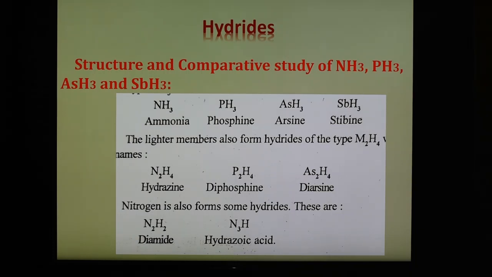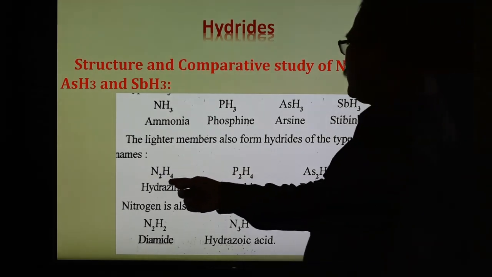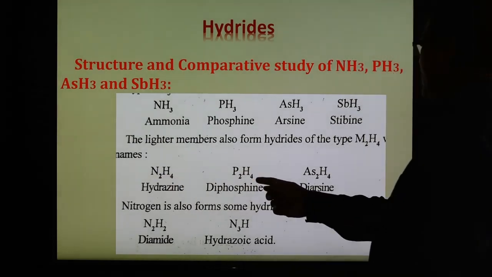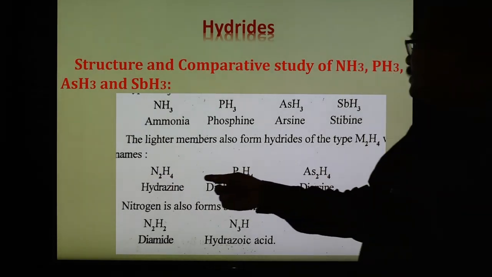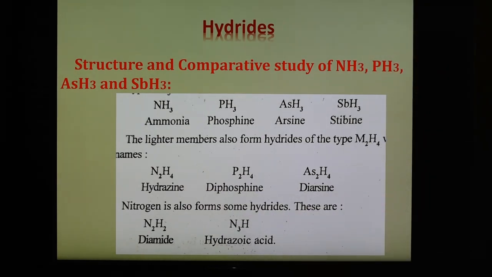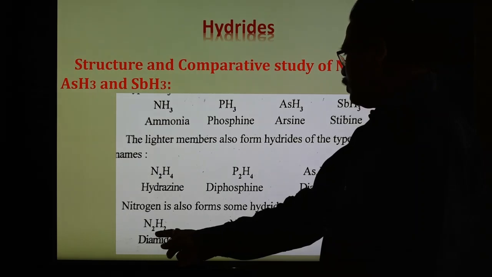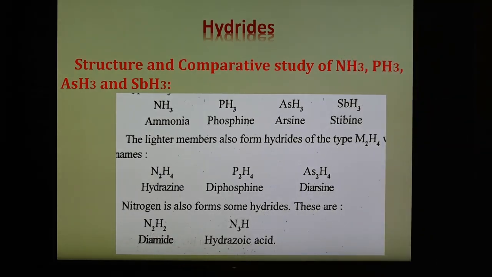Some members also form hydrides of the type M2H4. Examples are shown here: N2H4, P2H4, As2H4. These are hydrazine, diphosphine and diarsine. Nitrogen also forms some other hydrides, N2H2 and N3H, the latter called hydrazoic acid. So these are the different types of hydrides formed by the elements nitrogen, phosphorus, arsenic and antimony.